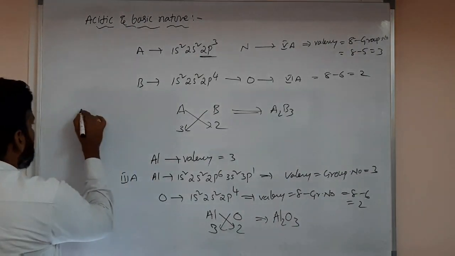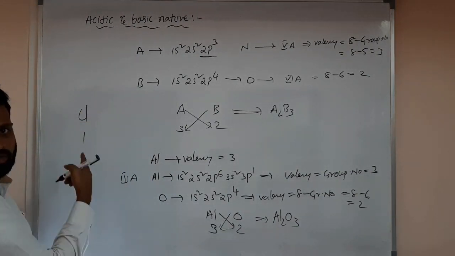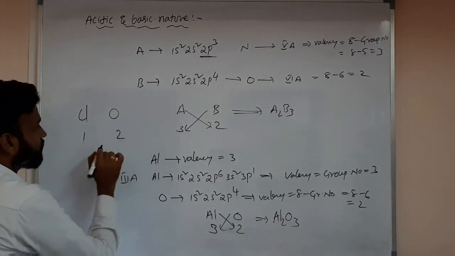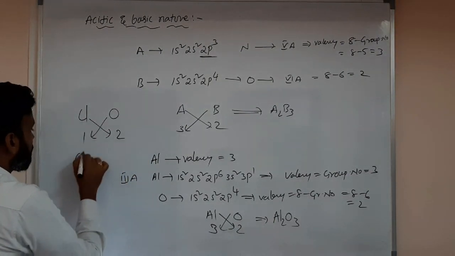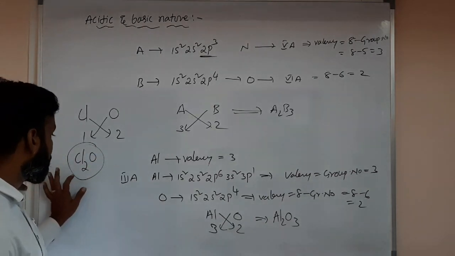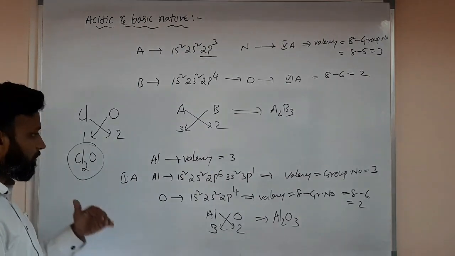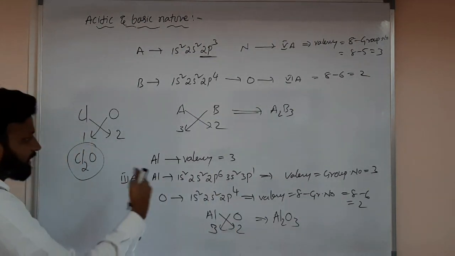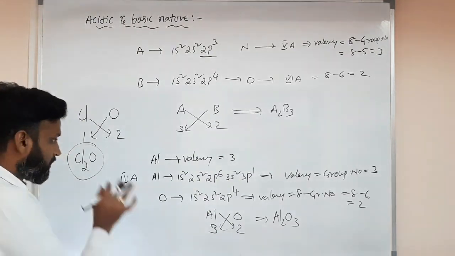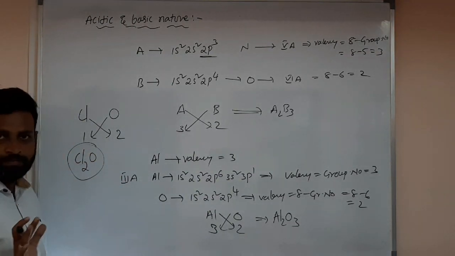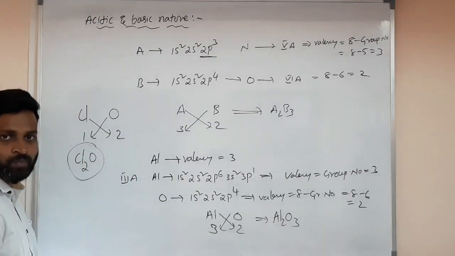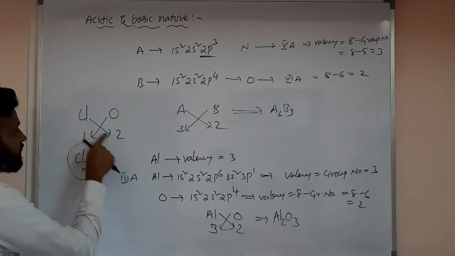Understanding? Same way, chlorine valency is 1 because chlorine is 7th A group, or not, and oxygen is 6, so 2. So what molecule can be formed? Cl2O. Of course there are different ones, but generally from the general valencies. By exciting electrons they can form different compounds. Those also exist, but in ground state they form like this. In ground state, what they form we have to say like this, Cl2O.